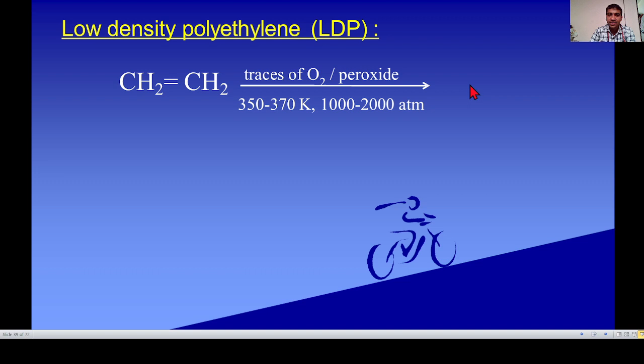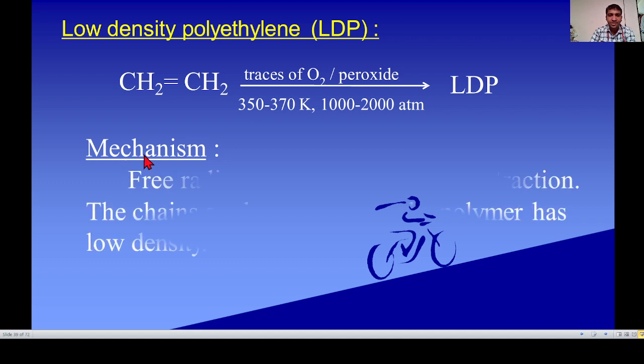The remaining reaction is the same. Ethylene undergoes polymerization to form a low density polymer, with peroxide or traces of oxygen as catalyst.